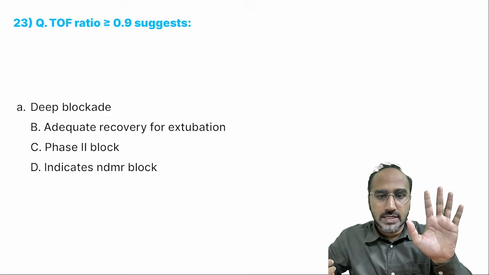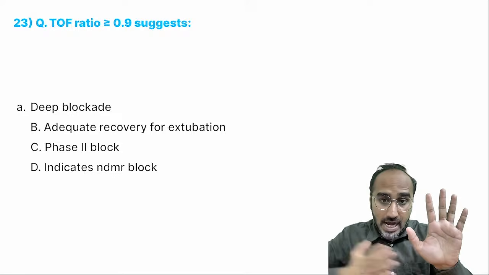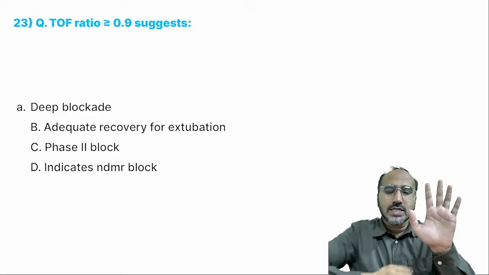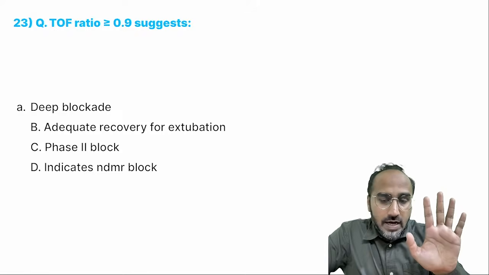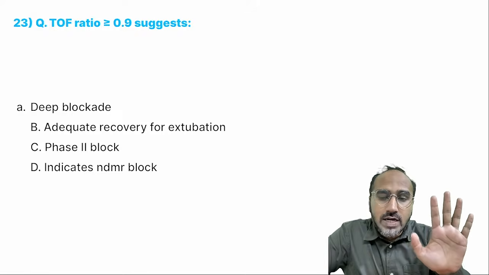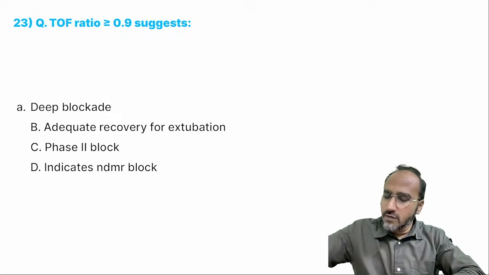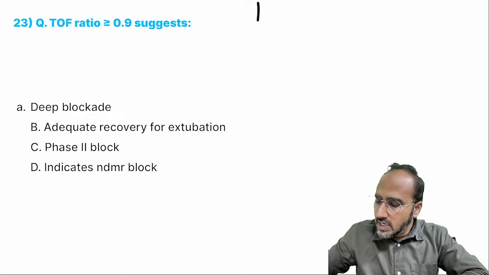Just look over here, guys. This is the twitch response. I have not received any muscle relaxant. If train-of-4 is applied to me, once 4 stimulations are given, what response will you see? First, second, third, fourth. So 4 responses you will see like this.